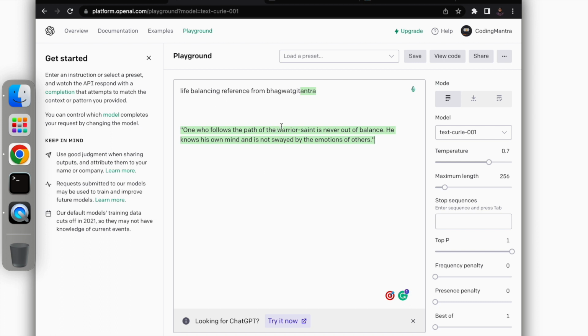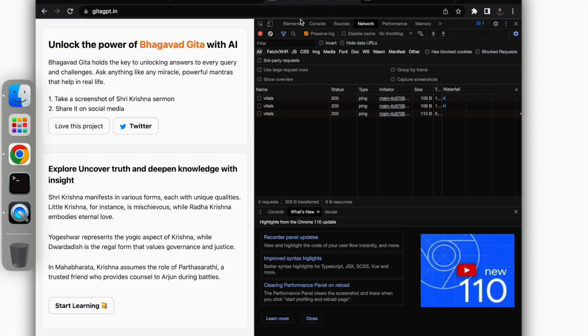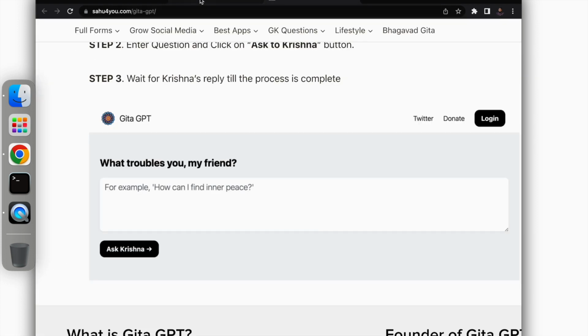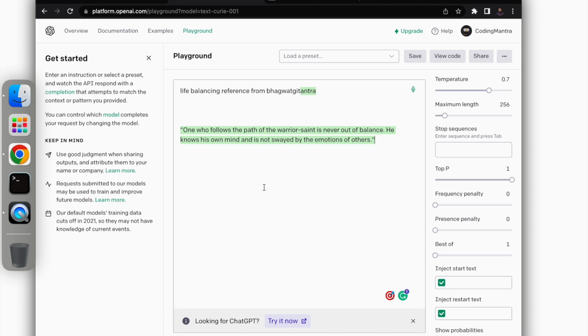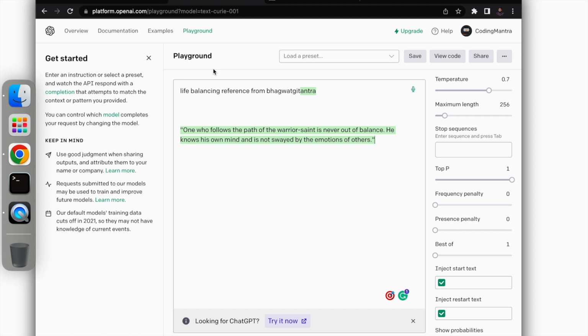So you can train your model also, and based on your training it will get trained and it can be more useful. Okay, so we have already seen multiple apps where you can just write anything and you are getting images and everything. So let's focus on that in our next video.